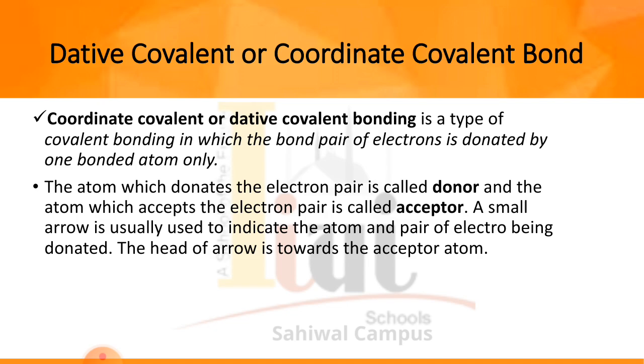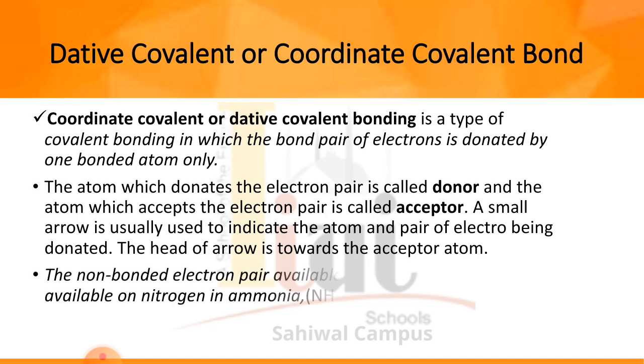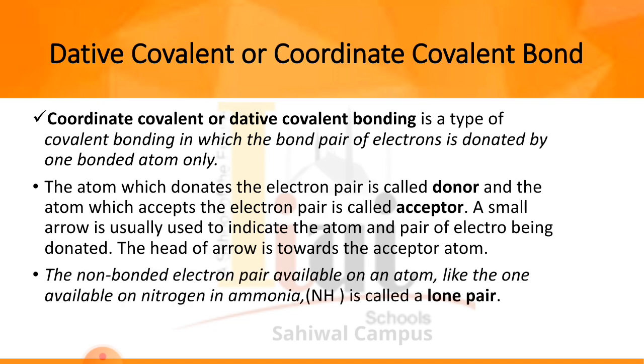The head of the arrow is toward the acceptor atom. The non-bonded electron pair available on an atom, like the one available on the nitrogen in ammonia, NH3, is called a lone pair. So this is a lone pair that is represented on the NH3.